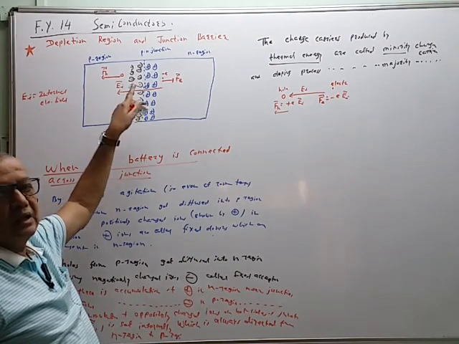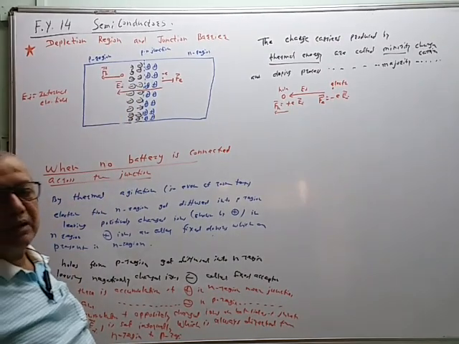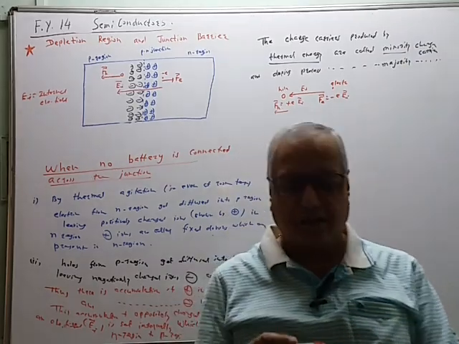So this region has now one property. This region is depleted of mobile charge carriers.